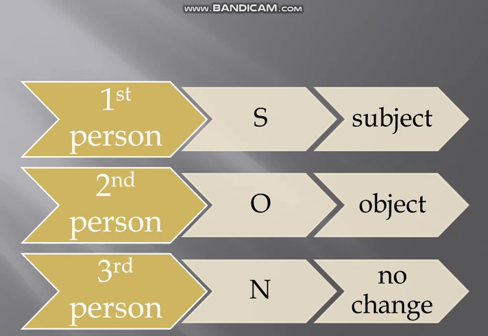The second person is the person who is listening to us, or to whom we are speaking. Then we have third person pronouns, which are used for those people or things which are not present or not involved in our conversation. Suppose I am talking to you. For me, I and we are first person pronouns, and the word you is a second person pronoun. Why?